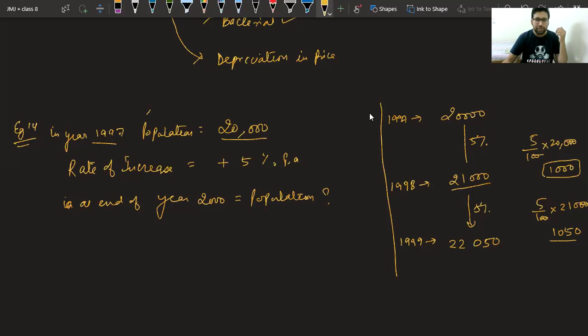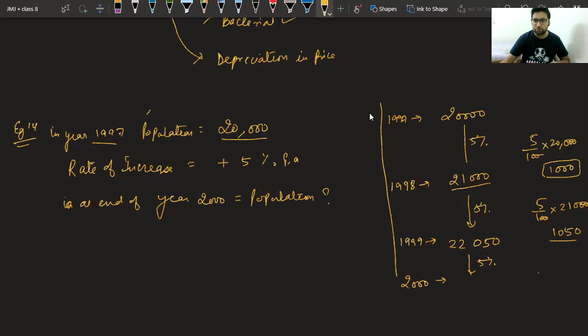Now comes the last year, year 2000. Again, we will find 5% increase on the previous year population. Sir, why can't we do 15%? No, beta. It is a question of compound interest. Here the principal needs to be changing. Okay, we cannot take like that. Now see this one, if it was a simple interest question, then you could have done. In compound interest, you cannot do.